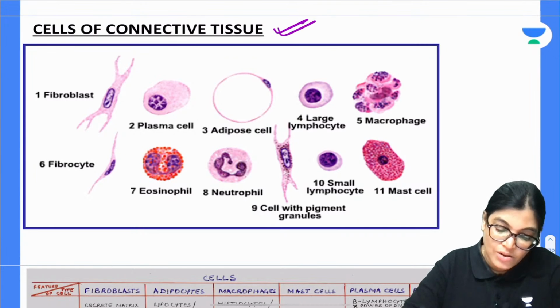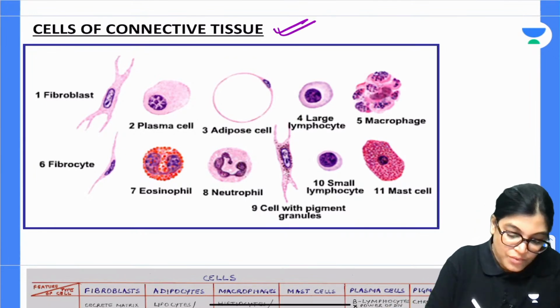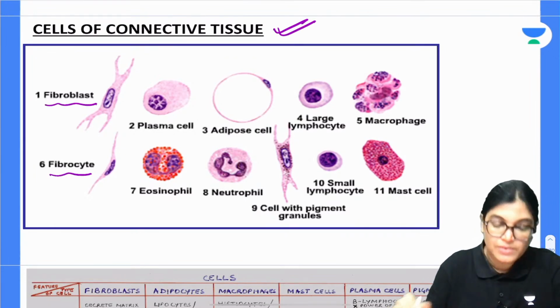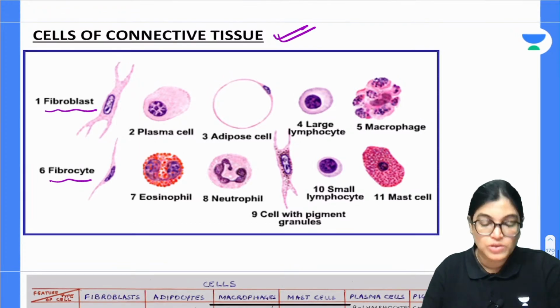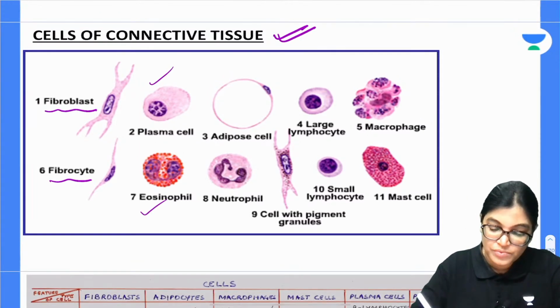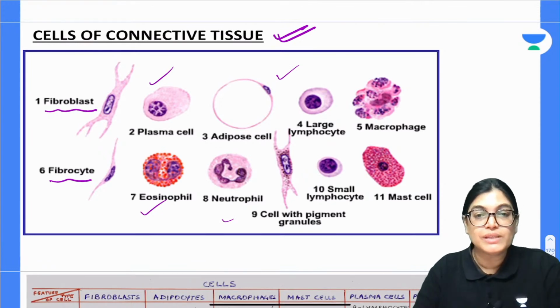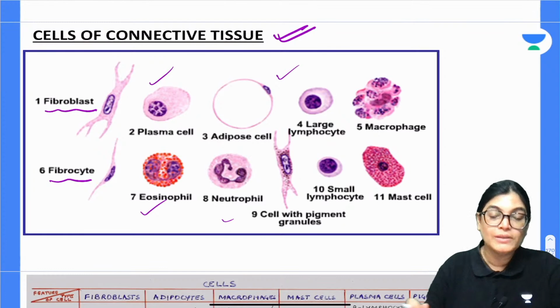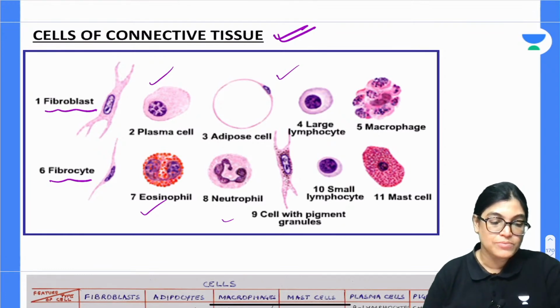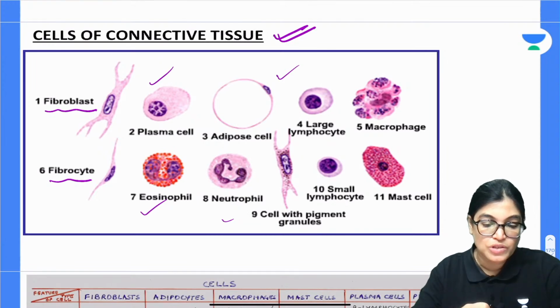The important cells of connective tissue are fibroblasts, fibrocytes. We have fibroblasts, fibrocytes, plasma cells, eosinophils, adipose cells, neutrophils, large lymphocytes, small lymphocytes, macrophages and the mast cells. These are the individual cells, and it is very, very important for you to know them, what their composition is and all.